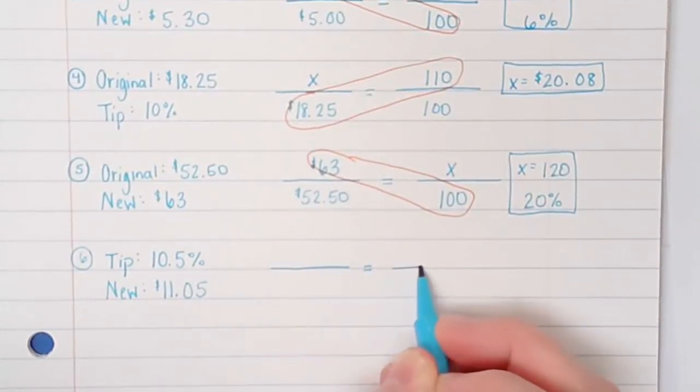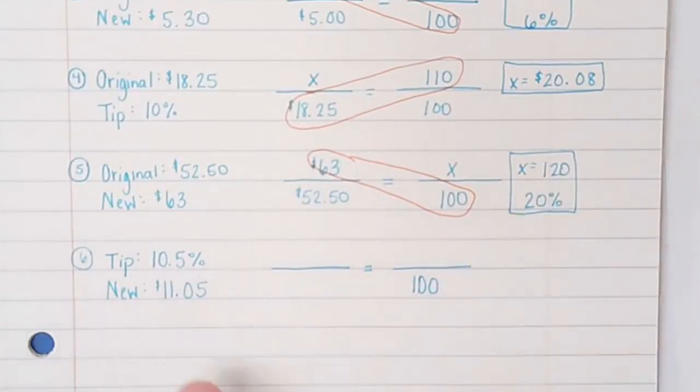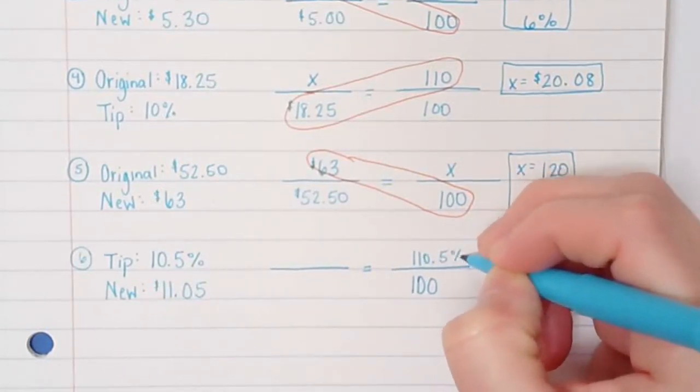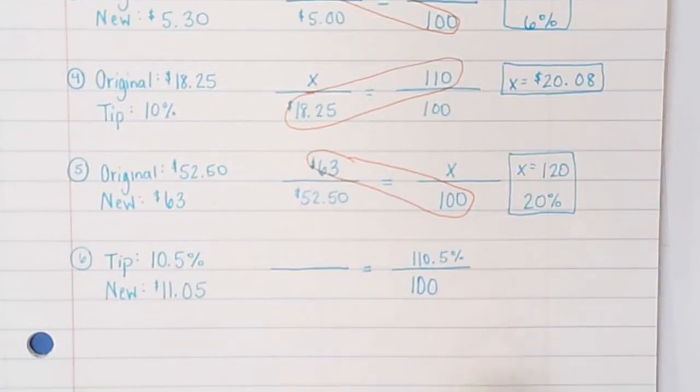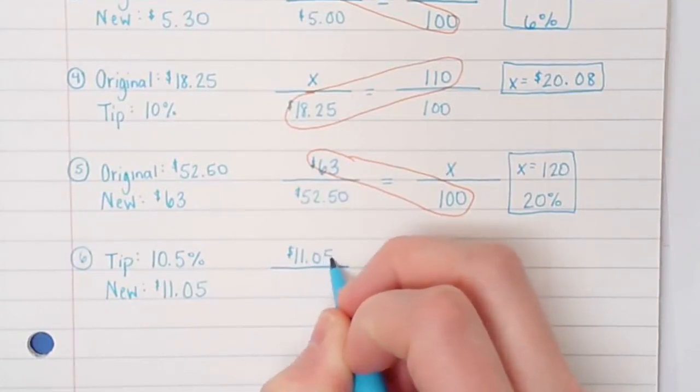Okay, so here's 100. Okay, remember I do 100 plus my percent, so this is going to be 110.5. And then they gave me the new amount, would go right here. So therefore I'm missing the original.